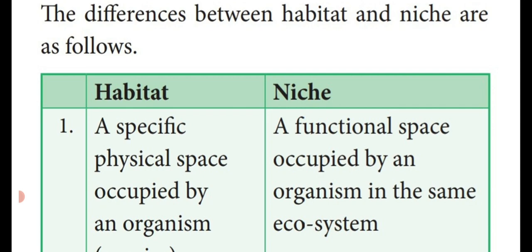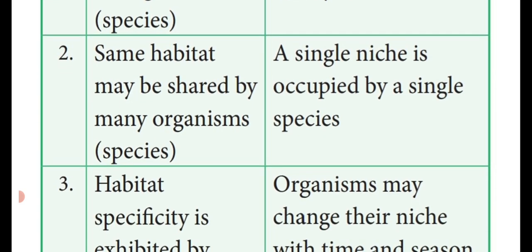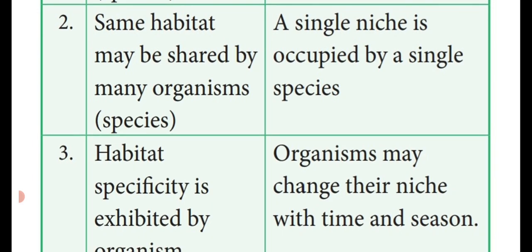But the same organism which occupies the functional place is known as niche. Second one, the same habitat may be shared by many organisms, that means species. But a single niche is occupied by a single species. That means only one organism occupies the single functional place.